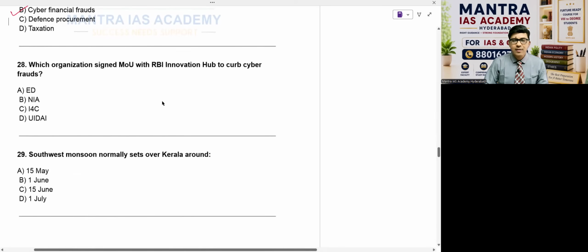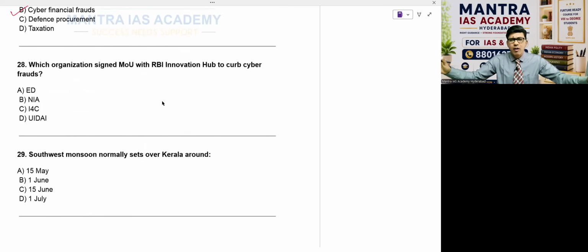Which organization signed MOU with RBI Innovation Hub to curb cyber frauds? Beta, ED, NIA, I4C, and UIDAI. Now, in the case of cybercrime, this I4C is a fantastic organization. There is no doubt at all, because they're doing wonders. I'm going to take a special video on this cyber crime within days.